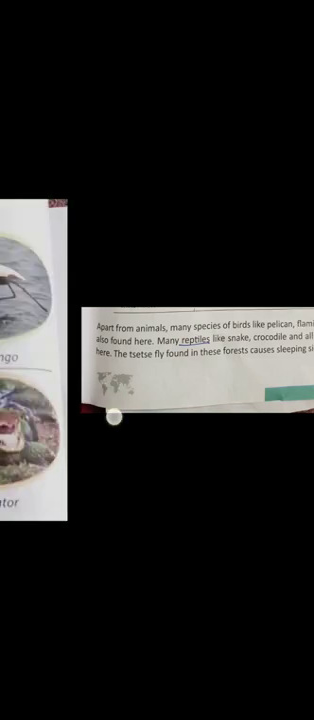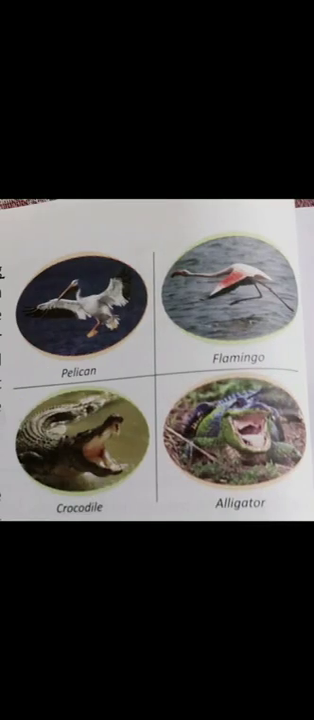Apart from this, many species of birds like pelican, flamingo, duck and goose are also found here, and many reptiles also. Beta, what is the meaning of reptiles? Yes, reptile animals are cold blooded animals and their skin is covered in scales. Tell me the names of reptile animals, like snake, crocodile and alligator, which are also found in DRC.